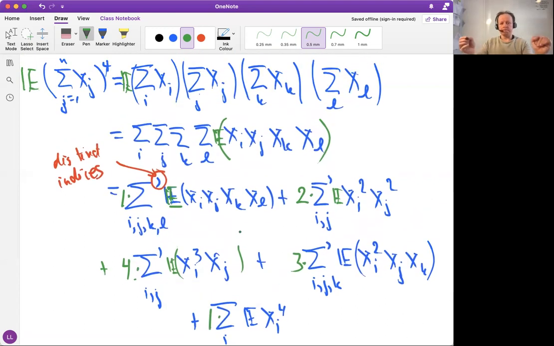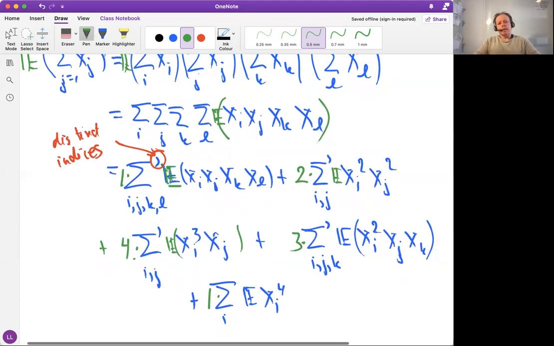What is now important is that if you look at this, i, j, k, l, these are all distinct. Now, because they are distinct indices, the expectation factorizes inside these. So we get expectation xi times expectation xj, and so on.